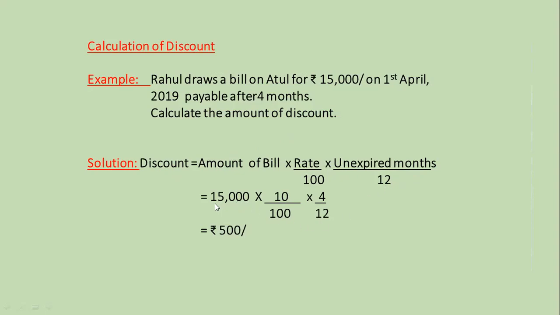So the amount of bill being 15,000 into 10 upon 100 into 4 by 12. That is 4 upon 12, as total months in the year is 12. So the amount will be rupees 500. The said bill would be for 4 months with the bank. This example was to calculate the discount in months.